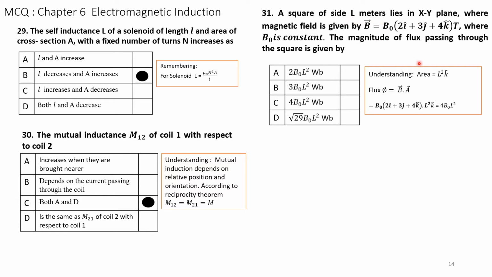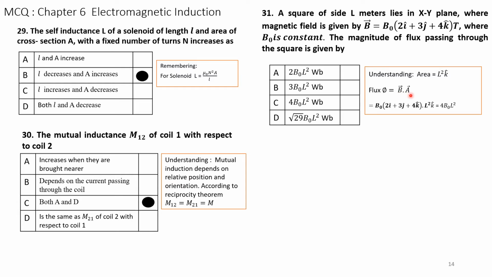The area is l squared, and the vector area is perpendicular, the normal is k, so the area vector is l squared k, where k is the unit vector in the direction perpendicular to the XY plane. The flux phi is given by B dot A, where B is the magnetic field and A is the area.